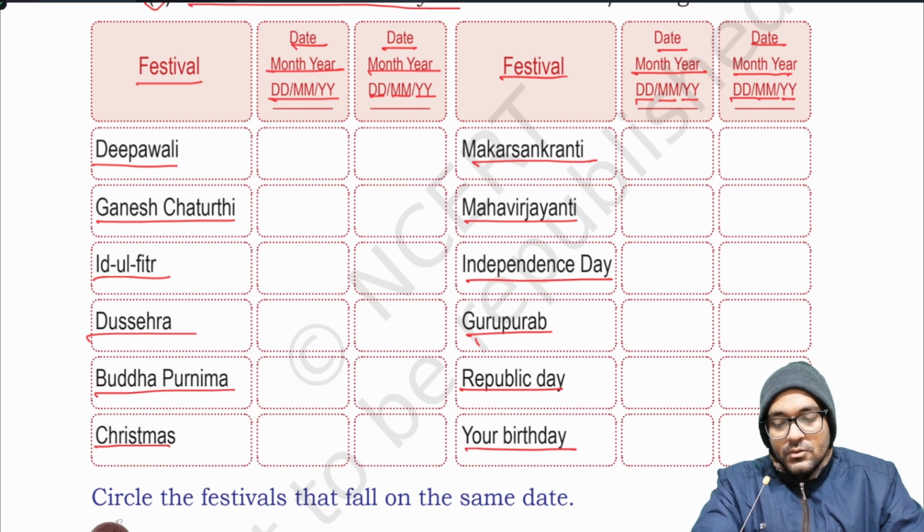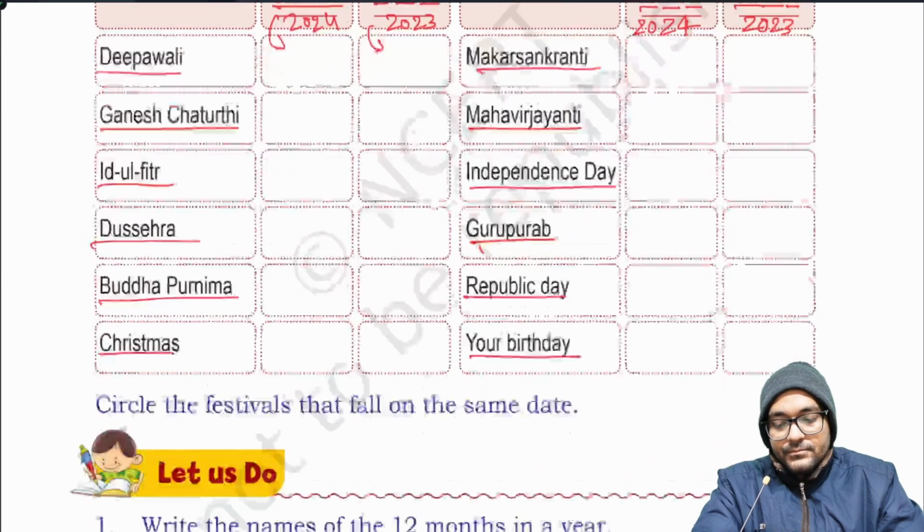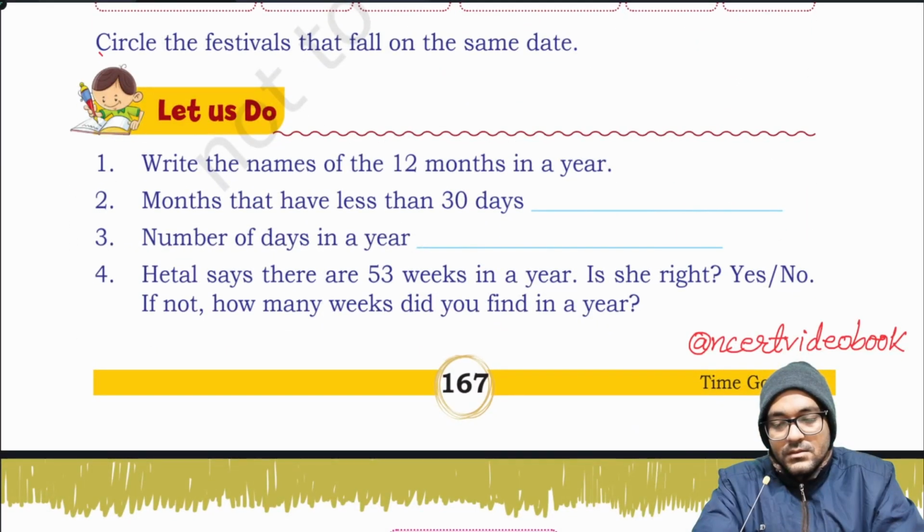You have to take 2 calendars. For example, you take the calendar of 2024 here and 2023 here, then write the corresponding dates. Similarly, for these festivals. Circle the festivals that fall on the same date.